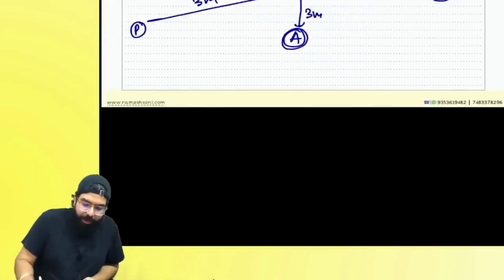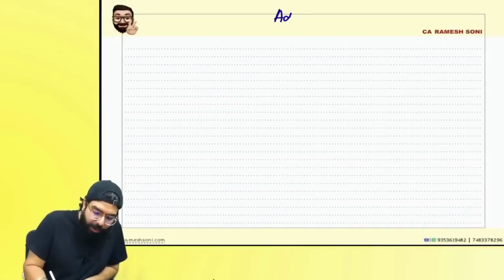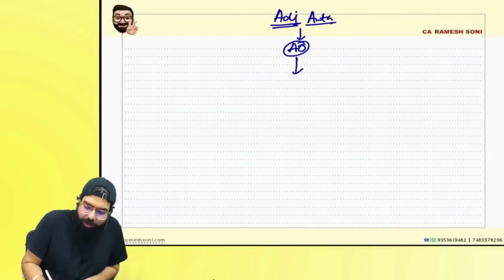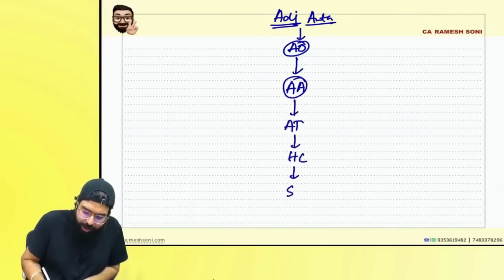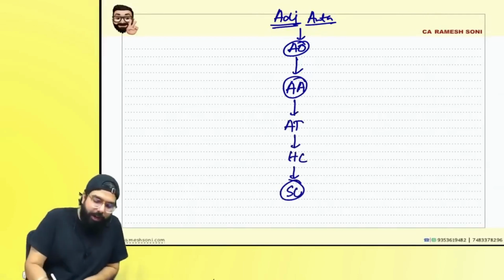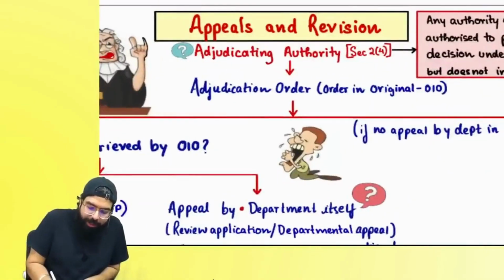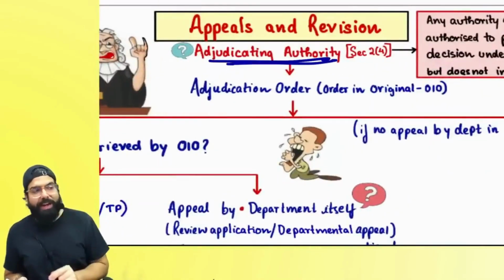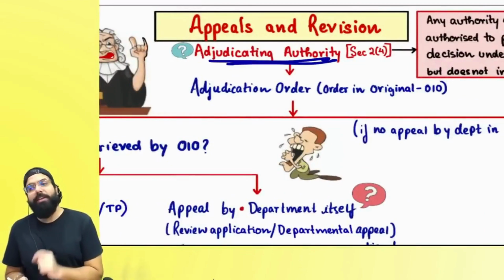Listen to me very carefully. How does appeal happen? First of all, there will be an adjudicating authority who will pass an adjudication order. Against an adjudication order, first appeal goes to the appellate authority, then to the appellate tribunal, then to the High Court, and then to the Supreme Court. Now, adjudicating authority in GST has been defined.